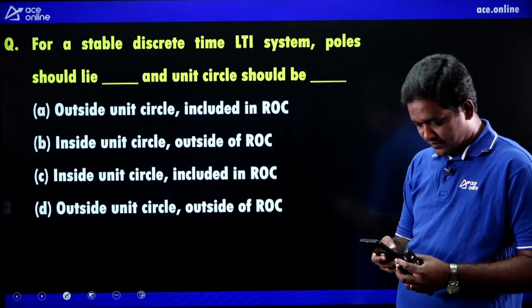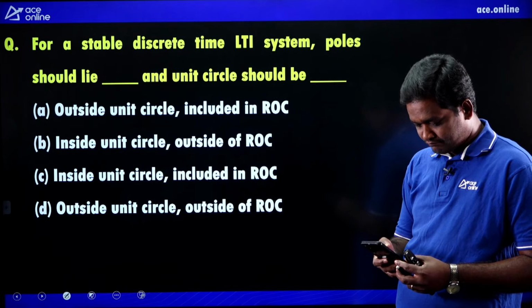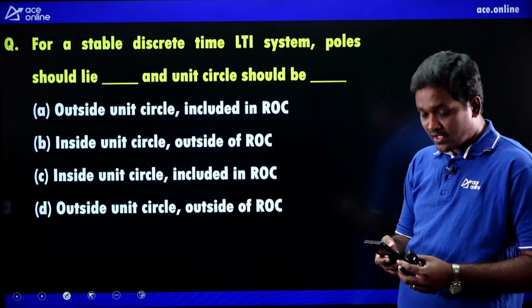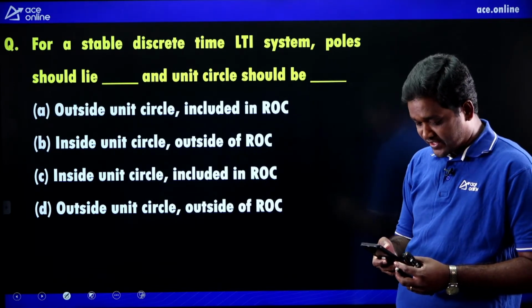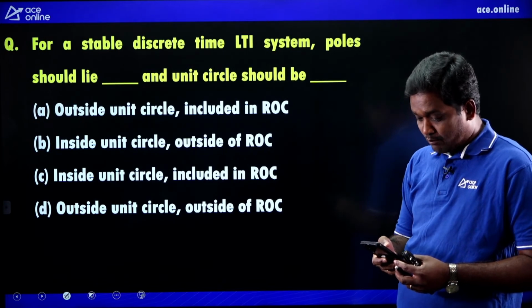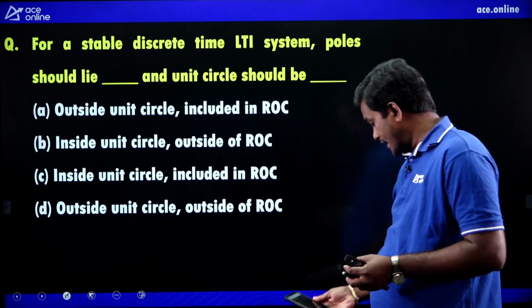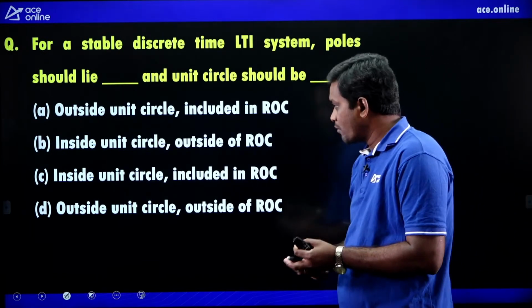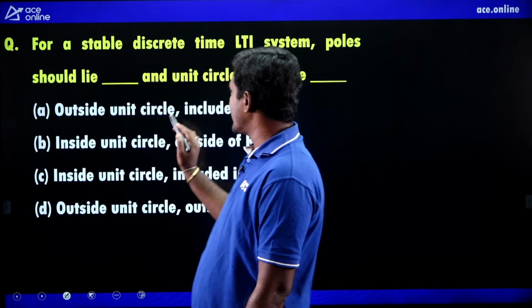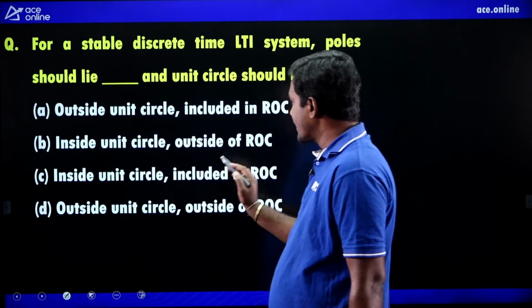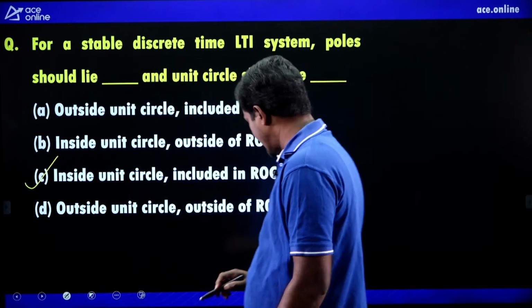For a stable discrete time LTI system, where should poles lie? Poles should lie inside the unit circle and the unit circle should be included in ROC. C is the right option.